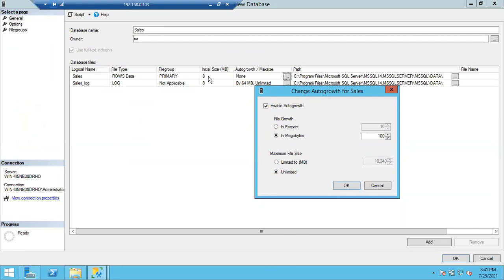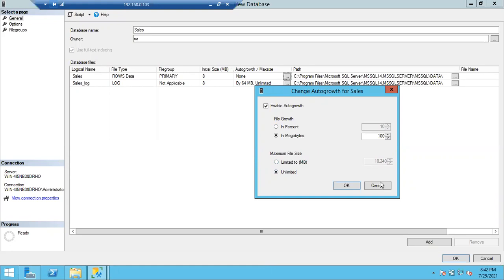In case you want to change it, just try once: change the initial size to 4 and check whether it is showing 4 or still showing 8 only. Just check it from your side. If not, I'll help you.